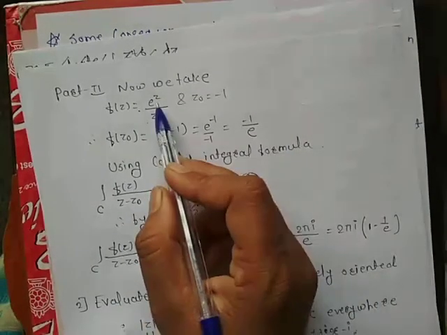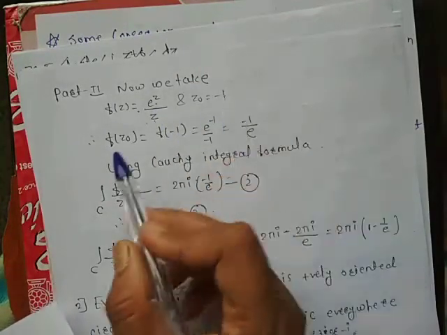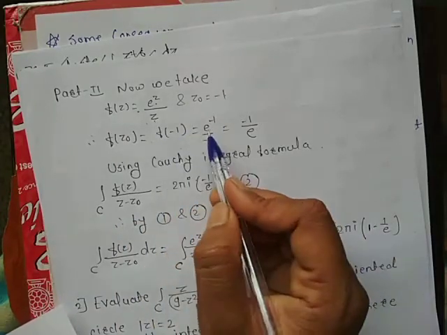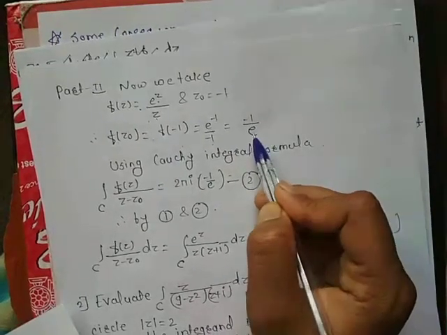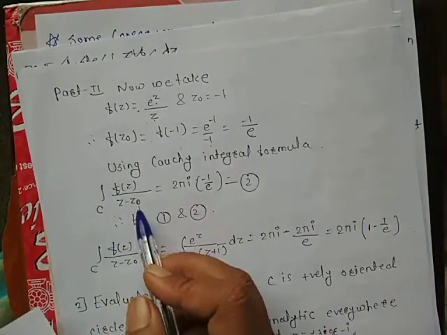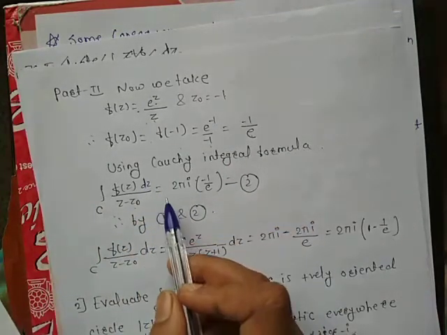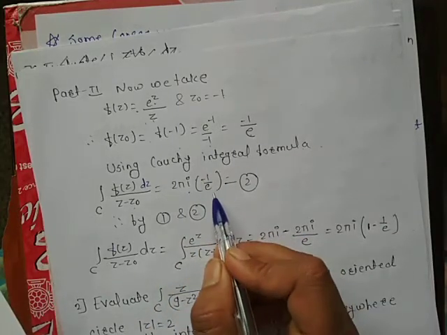So your f(z) becomes e^z upon z, and z0 = −1. f(z0) is f(−1), which is e^(−1) upon (−1), equal to −1 upon e. By using the Cauchy integral formula, the integral over C of f(z)/(z − z0) dz is equal to 2πi times (−1 upon e).